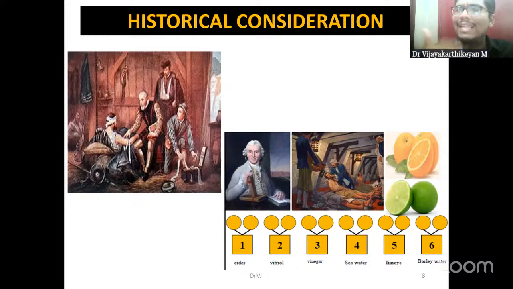At the end, he could conclude that scurvy is due to a diet deficient in citrus fruit. So substituting them with citrus fruit proved a very important thing for reducing the chances of scurvy in sailors. This was not an RCT, it is a kind of non-randomized trial, but in a controlled environment.